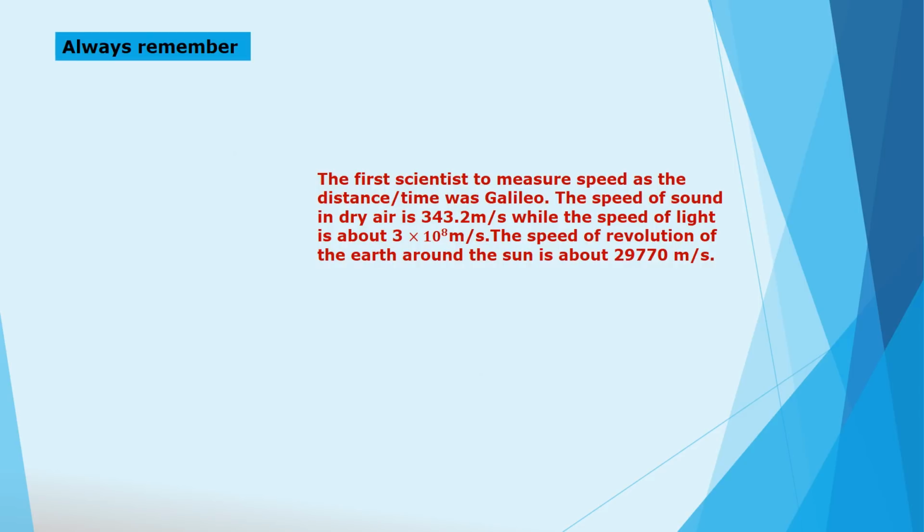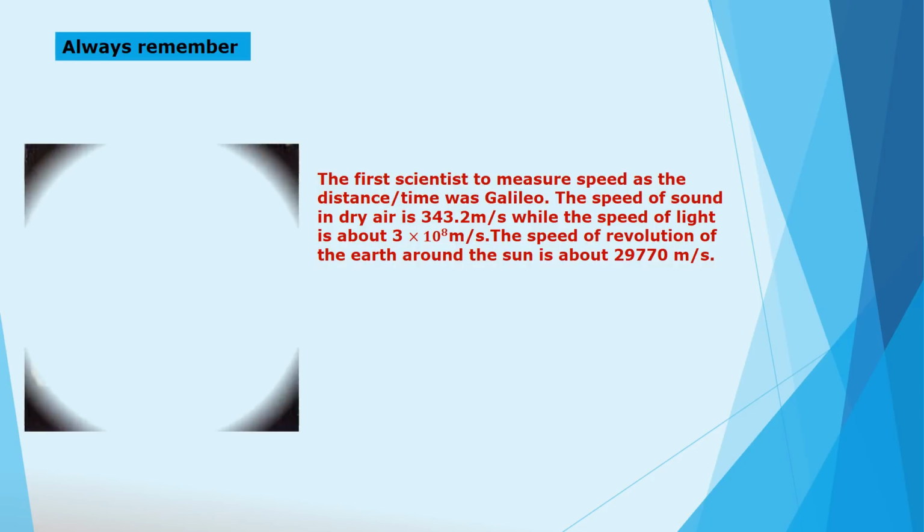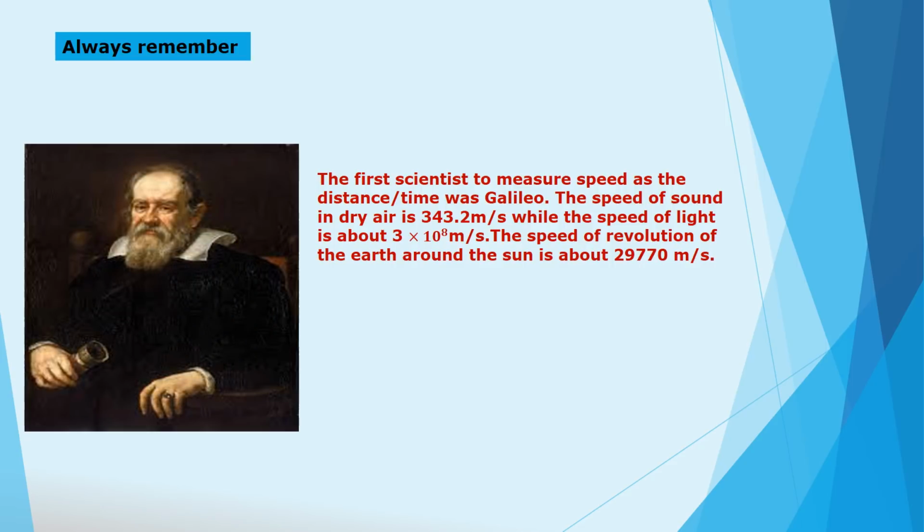Always remember, the first scientist to measure speed as the distance upon time was Galileo. The speed of sound in dry air is 343.2 meter per second, while the speed of light is about 3 into 10 raised to 8 meter per second. The speed of revolution of the earth around the sun is about 29,770 meter per second.